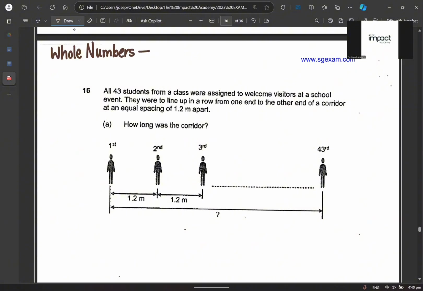Concept-wise, this is gaps and interval, whereby the number of gaps is always one less than the number of items. Agree so far?